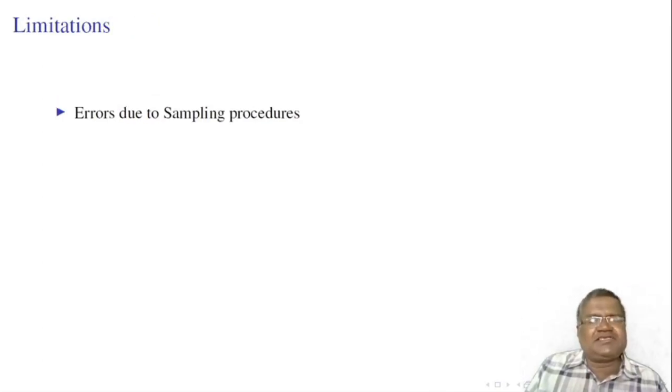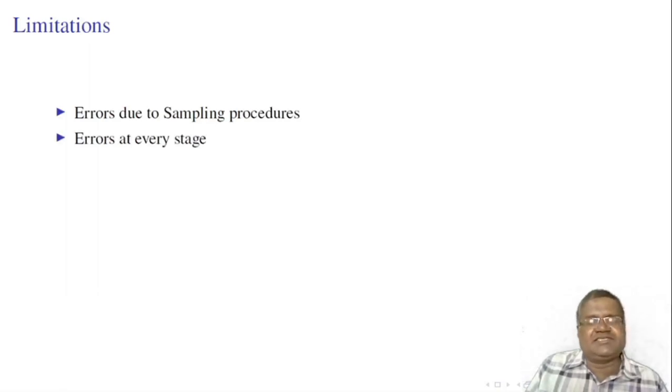There are some limitations of index numbers. Errors due to sampling procedures: index numbers may be misleading. To collect the data to construct index numbers, we need to collect information. The sampling procedure is the best method. The errors in sampling are involved in the construction of index numbers.